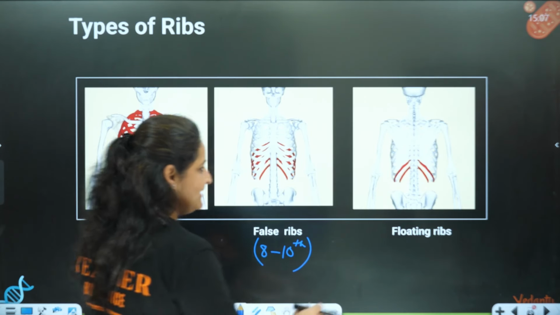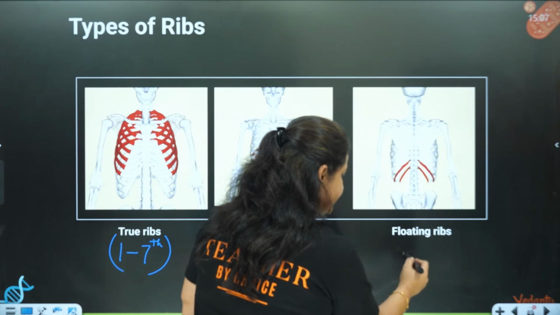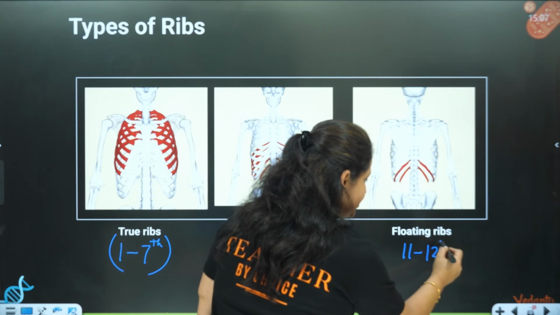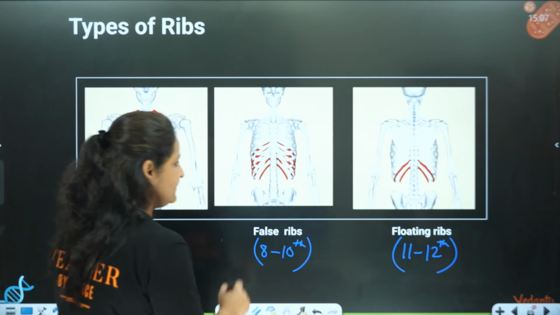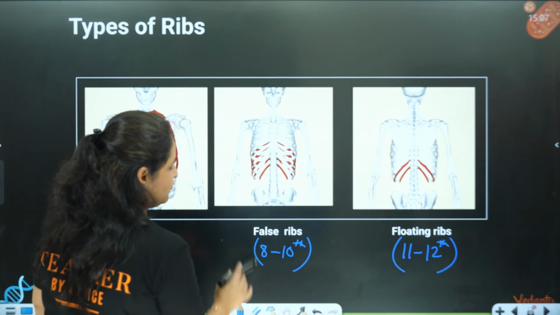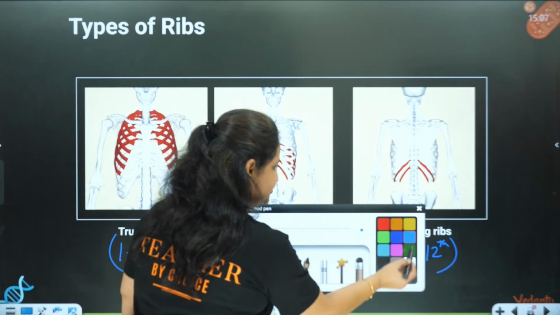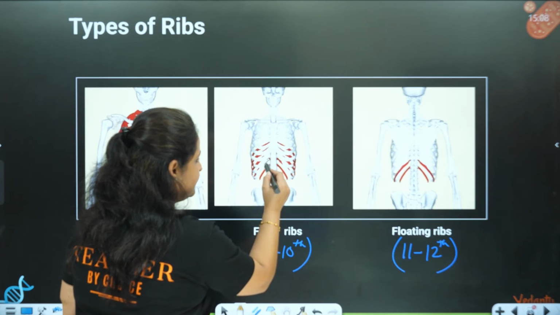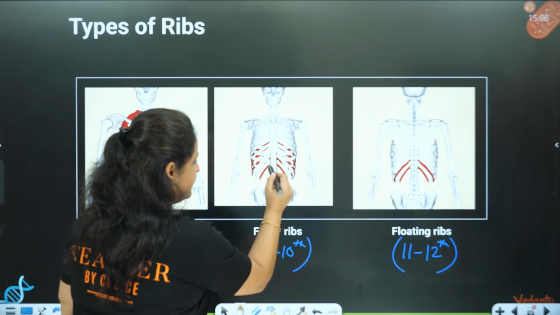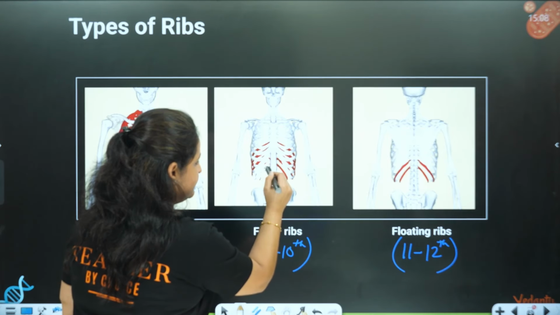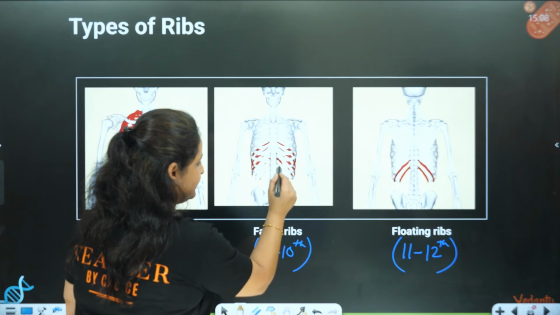And these you can see are the floating ribs, 11th to 12th pair. Here they have also marked the floating, but let me just change it. This is supposed to be the floating ribs. These are the floating ones.